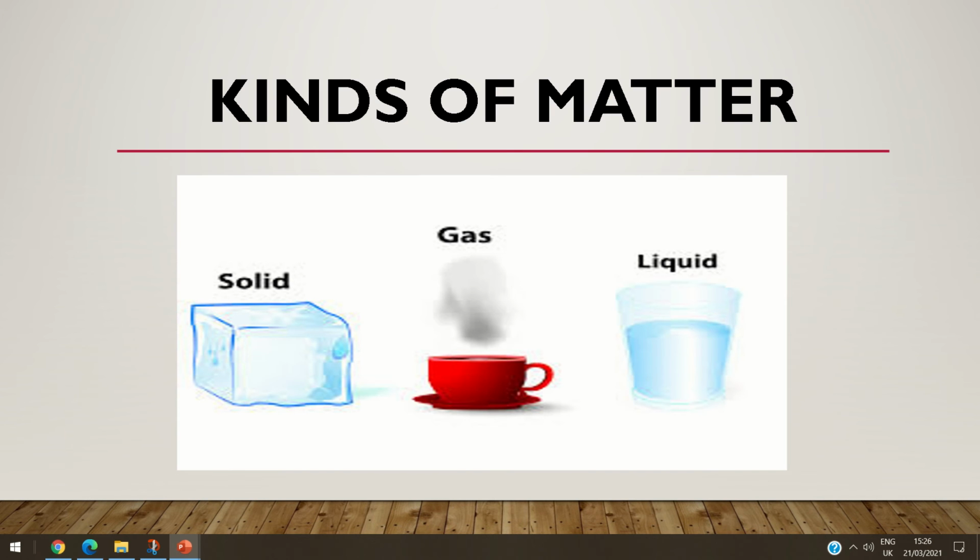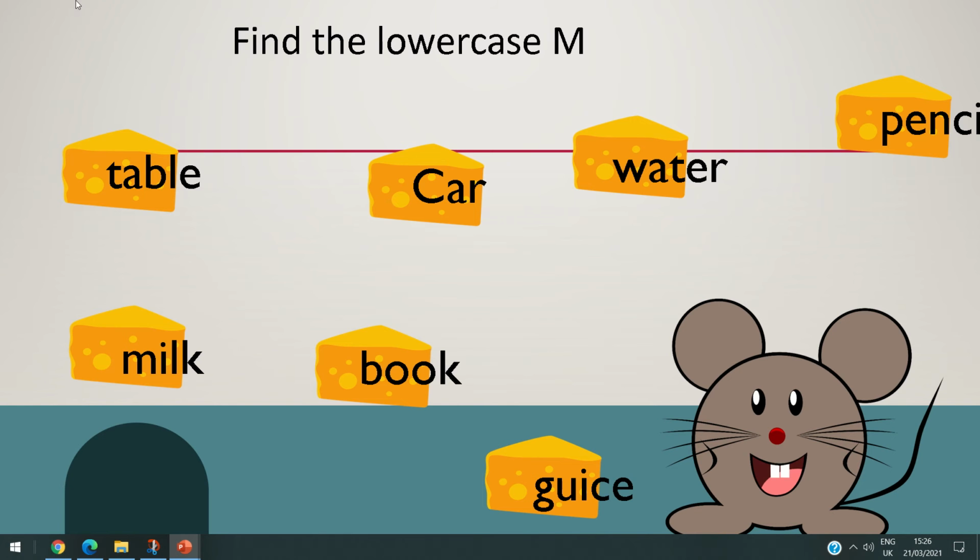Okay, so we know that there are three kinds of matter, or three forms of matter: solid, gas, and liquid. Okay, what about solid? We know that the solid has its own shape. The solid is a kind of matter and has its own shape. But what about liquid and what about gas? Let's learn. First, can you help the mouse to eat the solid things?